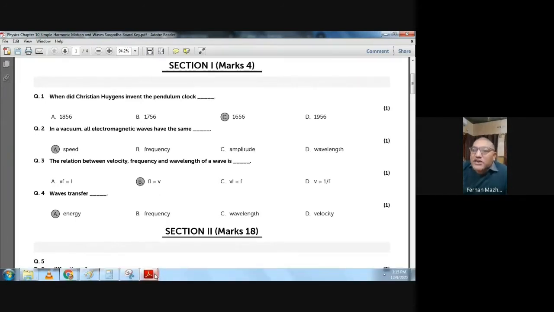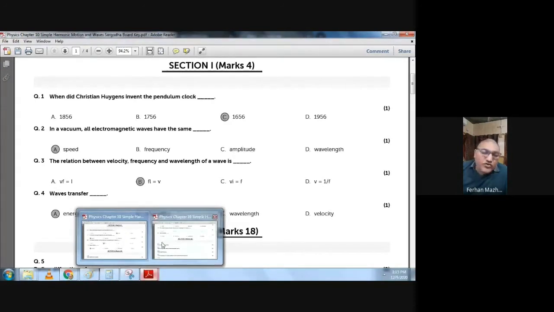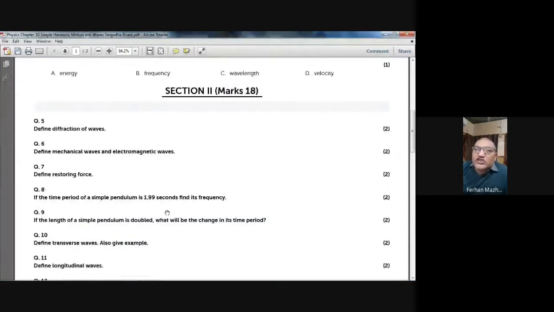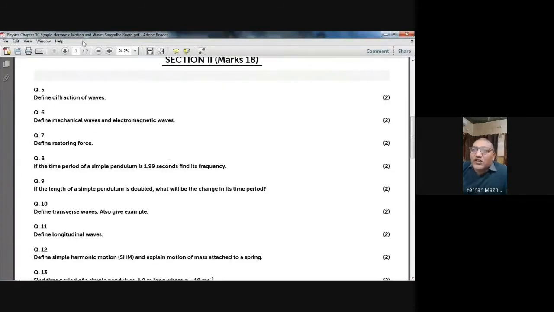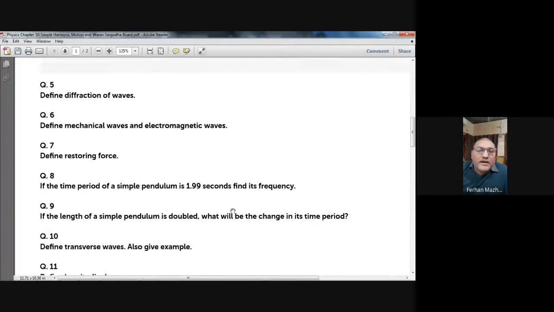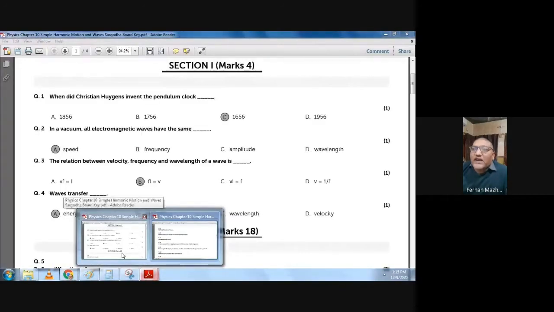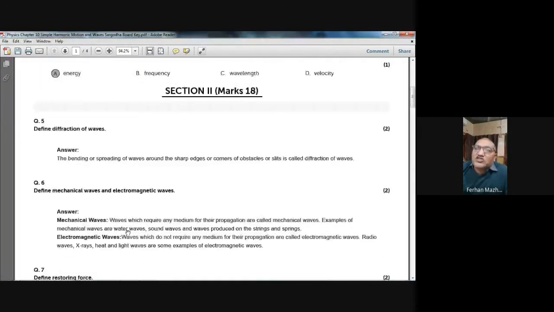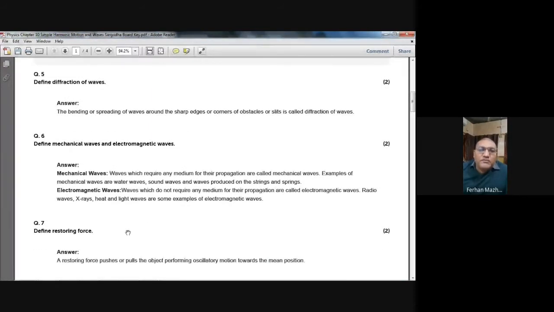Now in section B, section 2, we have short questions. Each question is of 2 marks. Let me increase the size so you can see them clearly. This is section 2. It consists of short questions. The first question is, define diffraction of waves. When waves pass through a barrier or an obstacle in their path, at the edges the wave fronts bend. That is called diffraction.